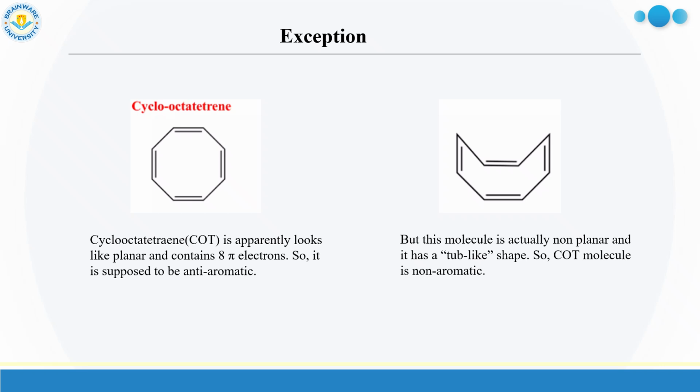So there is some exception. If we consider the cyclooctatetraene molecule, it is known as the COT molecule. So the COT molecule apparently looks planar and contains an 8 pi electron system. So it is supposed to be anti-aromatic. But this molecule is actually non-planar and has a tub-like shape. So due to the non-planarity, there is a disruption of conjugation of electrons. So COT molecule is non-aromatic.